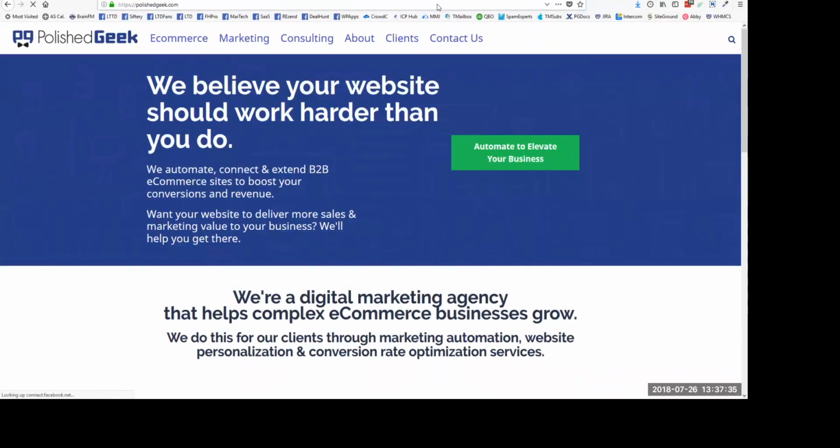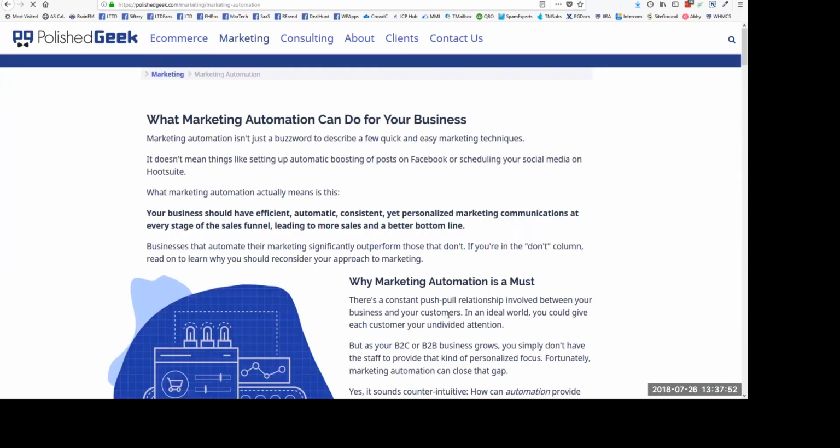So pay attention to what my wording is. We believe your website should work harder than you do. And we talk about that we deal with B2B commerce sites, etc. And then automate to elevate your business. This link takes you to a marketing automation page. That is my default homepage, okay?